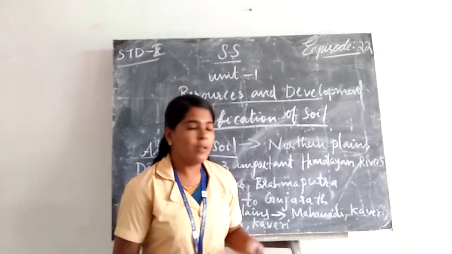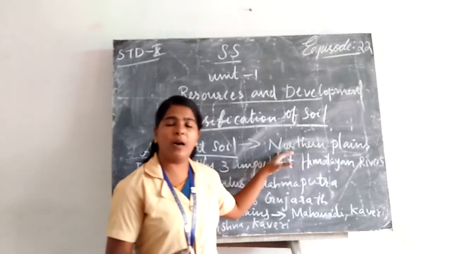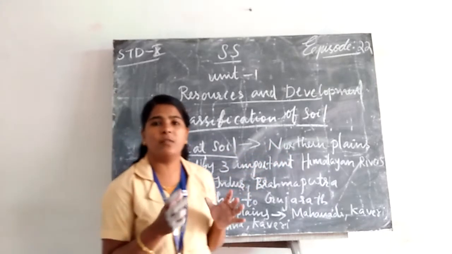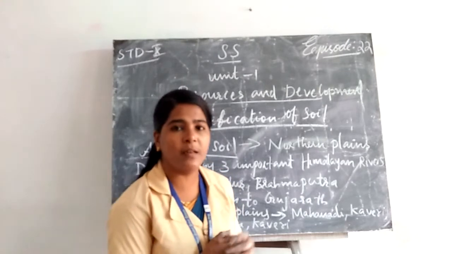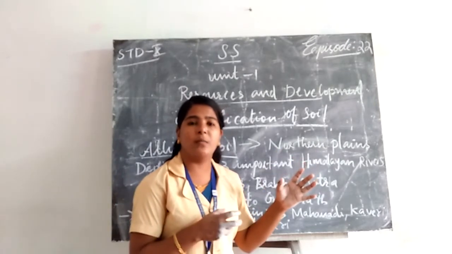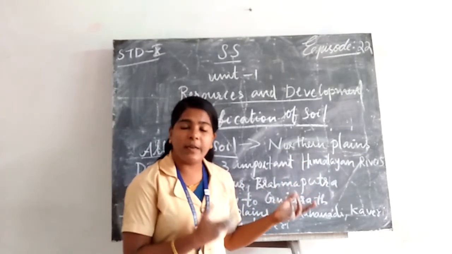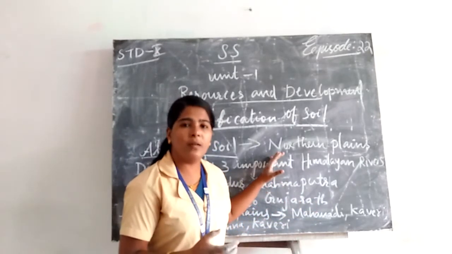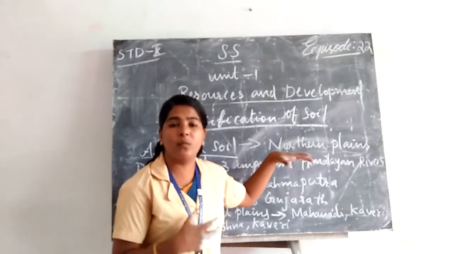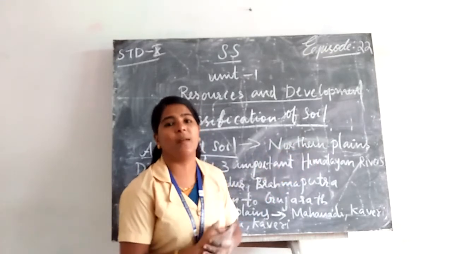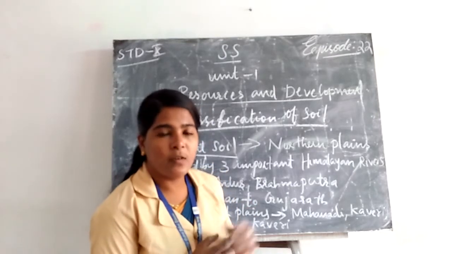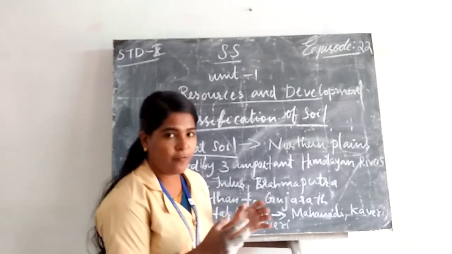The reason is the deposition of alluvial soil and the contribution of the Himalayan rivers. In the rainy as well as the summer season, they get water and all facilities, and more agriculture takes place in the northern plains. So the northern plain is thickly populated. You studied that fact in your lower classes.